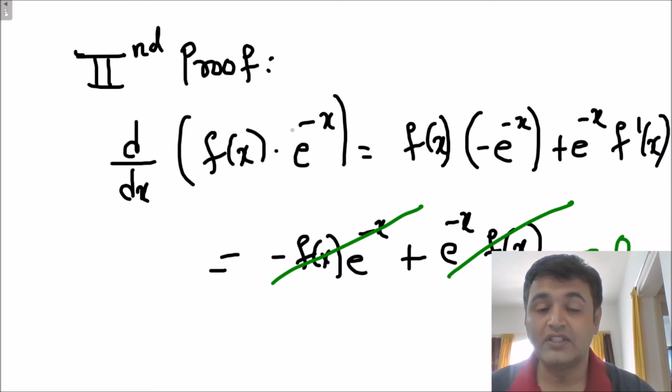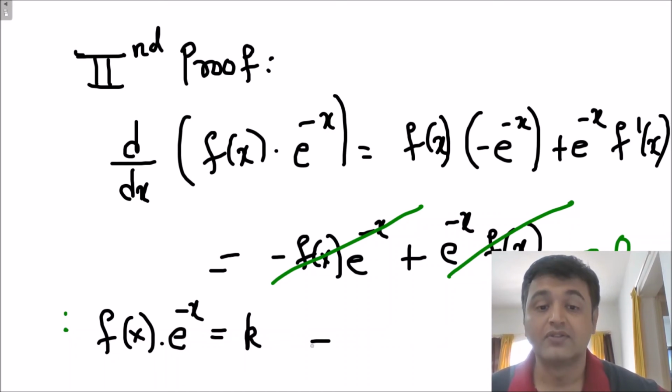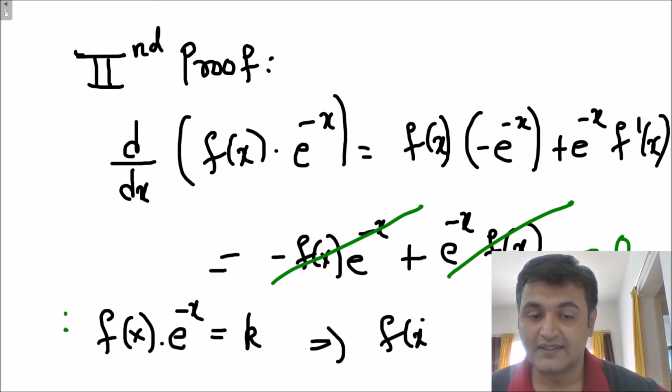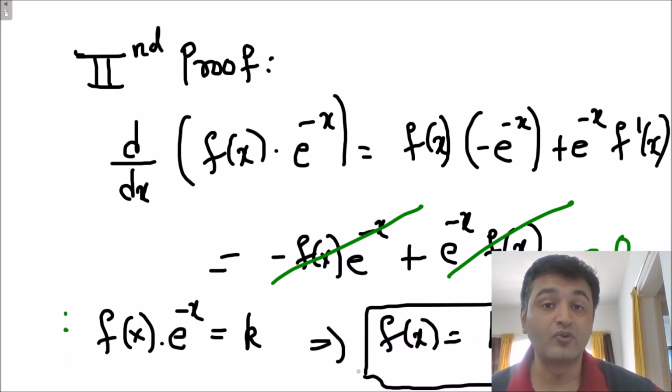And now see here, there is no ratio. So therefore this is true for all x. Since this is true for all x, when we do the integration, what do we get? After integrating, we get f of x into e raised to minus x equal to some constant k. So this implies that f of x is nothing but k into e raised to x. So the second proof is a much nicer proof compared to the first, because in the first proof you are dividing by something, so you have to take care of the zero case, but here you are not required to take care of the zero case.